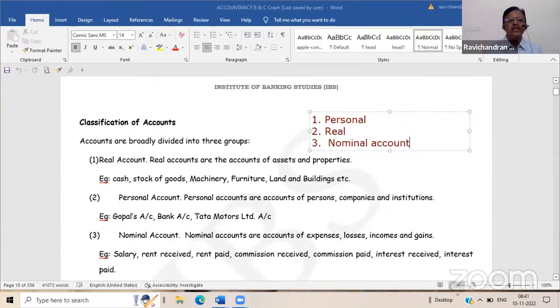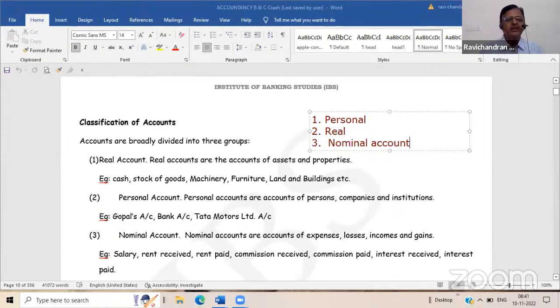Nominal account. So there are certain rules attached to this. What is the rule for personal account? Debit the receiver, credit the giver. Debit the receiver of the benefit and credit the giver of the benefit.